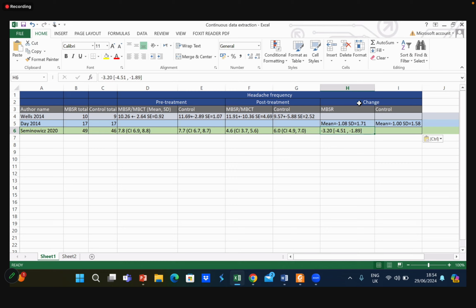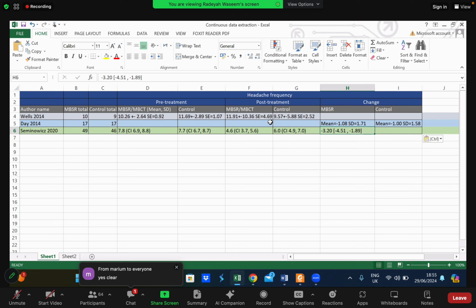If you don't have the change directly mentioned, like in Wells and Seminovics, for Days we had the change mentioned, the mean and standard deviation were mentioned for headache frequency change. We entered that directly. We did not do any background work for the Days study. For Wells and Seminovics, we will calculate the mean and standard deviation or confidence interval, basically the change, and then we will enter this in RevMan. I hope you guys got my point.